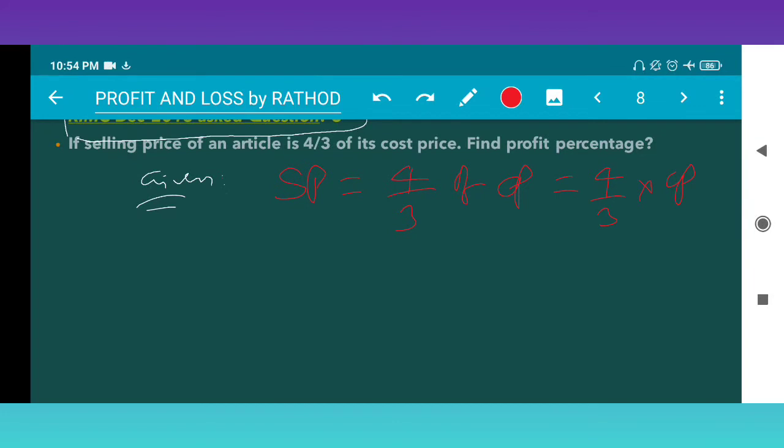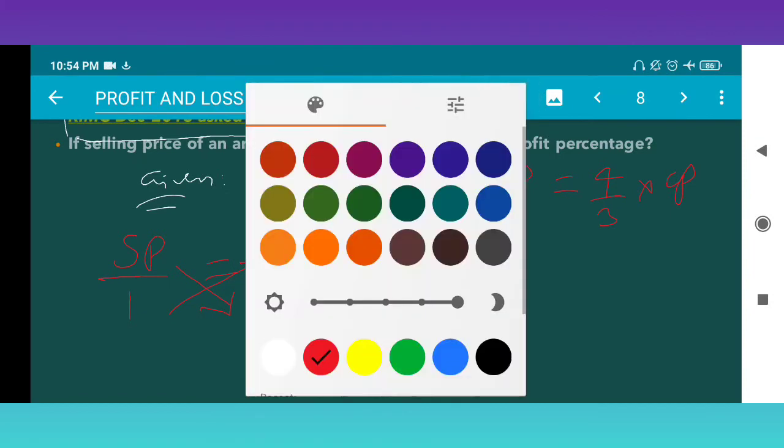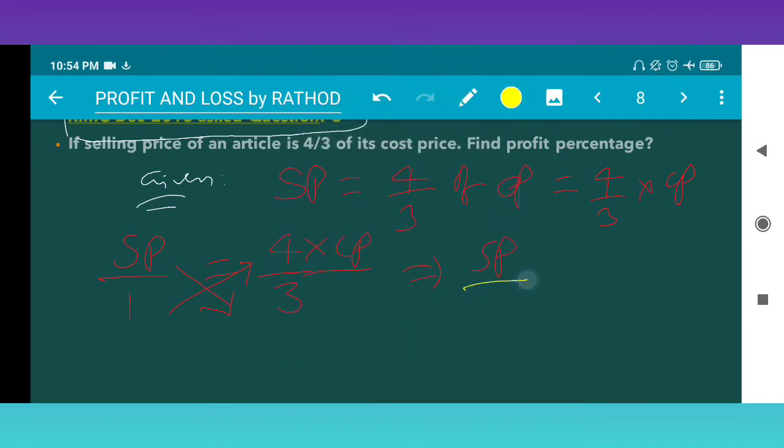See here, what is this? SP in the denominator, nothing. I am taking 1 here, 4 by 3 CP. Okay, this is the equation. So by cross multiplying, we get SP upon CP, SP is here, CP I am taking here. CP by SP by CP is equal to 4 by 3.